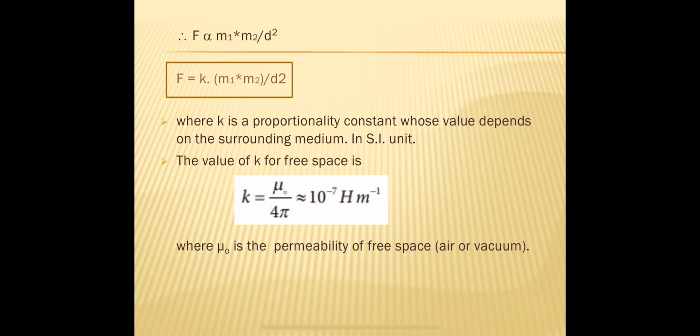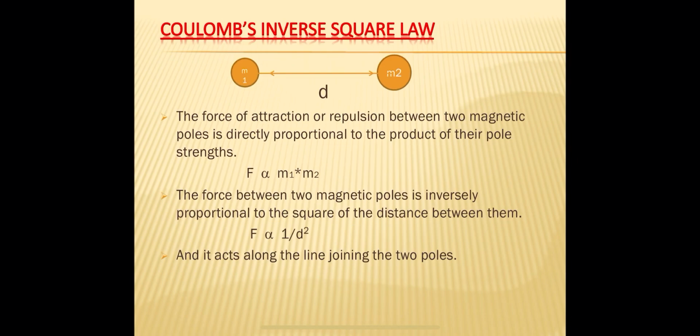Okay, so this is Coulomb's inverse square law. So from these observations, what can we say? The force between two magnetic poles depends upon the pole strengths of the poles and the distance between the two magnetic poles. And the magnetic force between two magnetic poles is directly proportional to the product of their magnetic pole strengths and inversely proportional to the square of the distance between them.